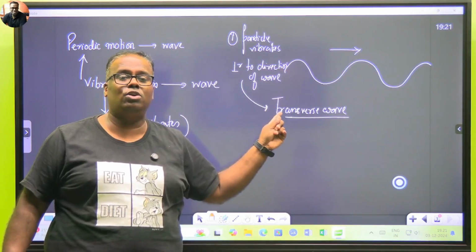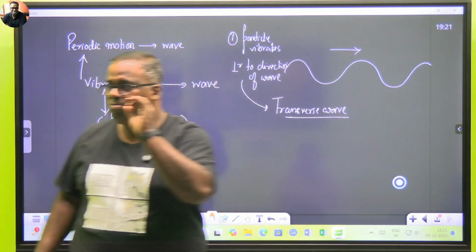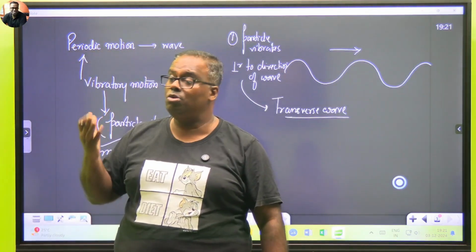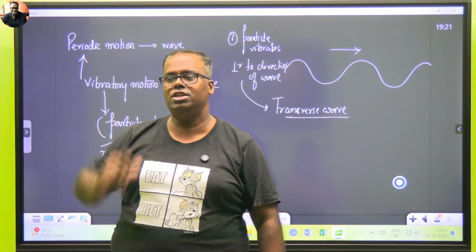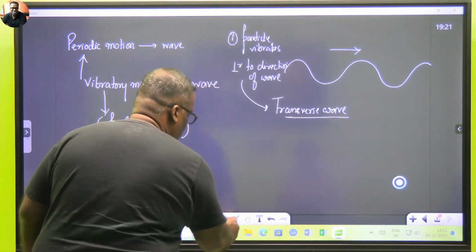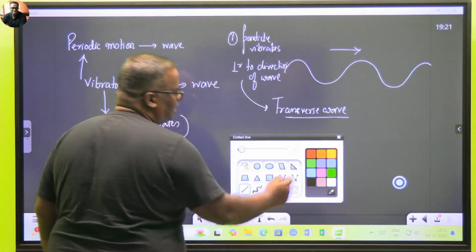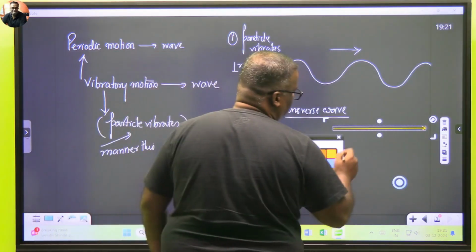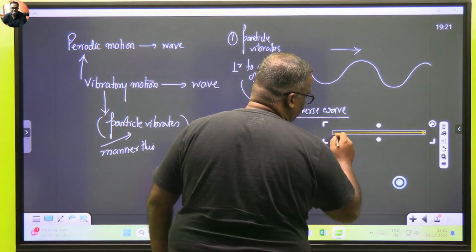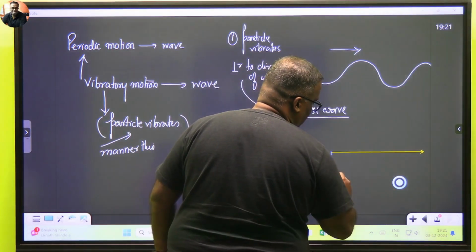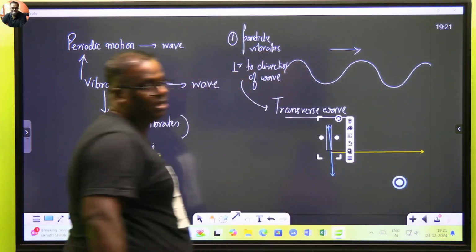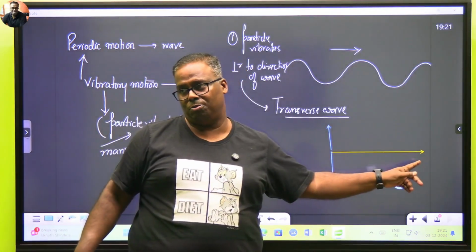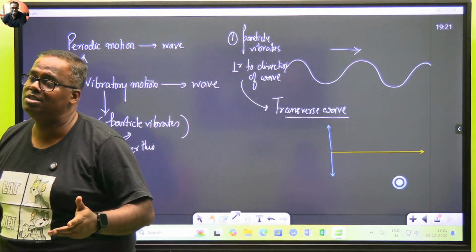This classification we are talking that if any periodic motion is going to give me wave, vibratory motion is a periodic motion. In vibratory motion, some particle vibrates, and now how is its vibration? So in broad sense we are trying to say it like this, that if this is the direction of my wave and my particle is vibrating, definitely the particle has to vibrate. Vibrate means it has to vibrate up and vibrate down. If the particle vibrates up and down, that it is perpendicular to the direction of propagation of wave, such a wave will be called as transverse wave.